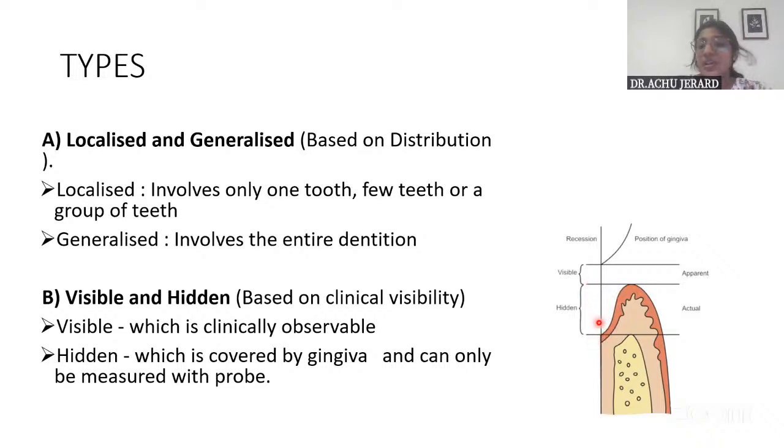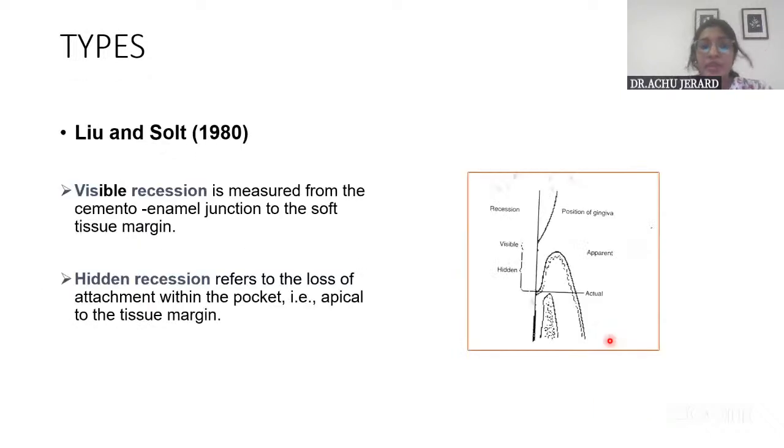Okay, so this can be measured only with a periodontal probe. This is given by Löe and Silness in 1980. Visible recession is measured from the cemento-enamel junction to the soft tissue gingival margin. What is clinically visible here? Okay, this much portion. Whereas hidden recession is because of the loss of attachment and it is within the pocket.